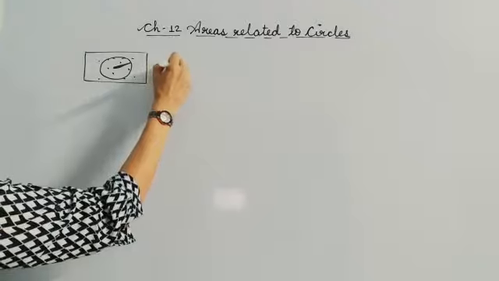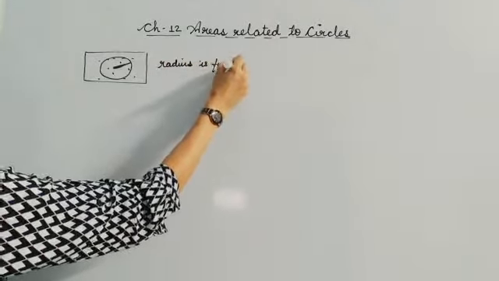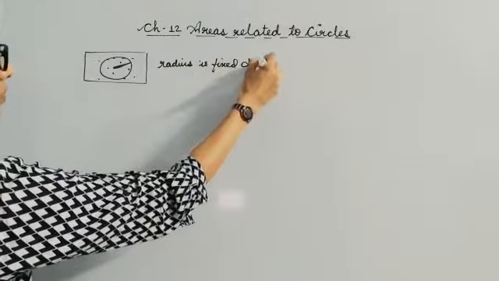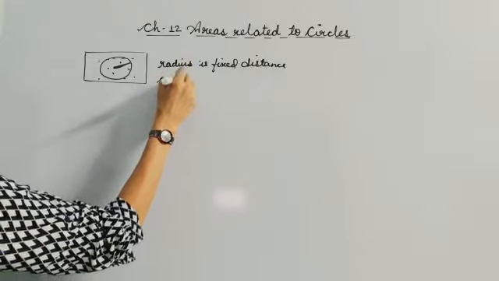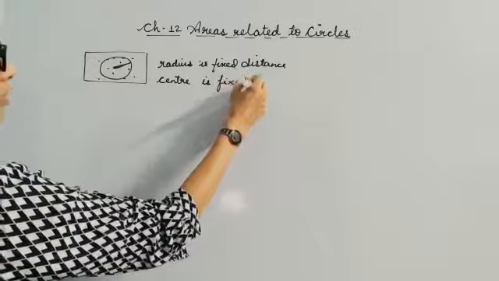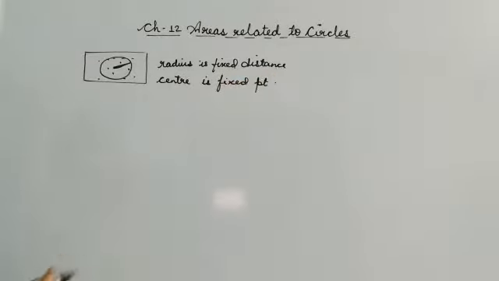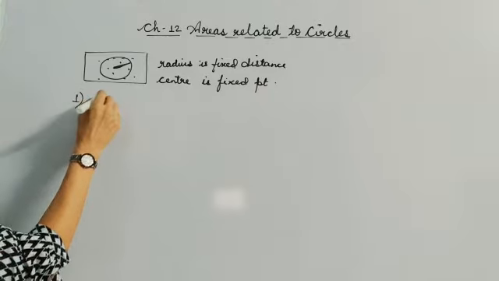So you know that this radius is a fixed distance and your center is a fixed point.